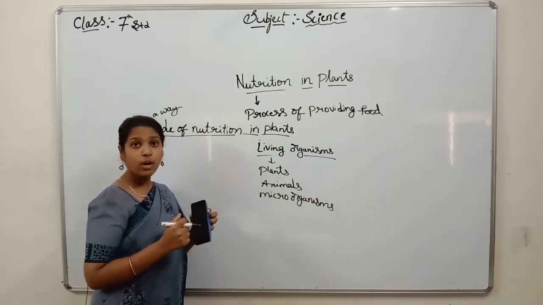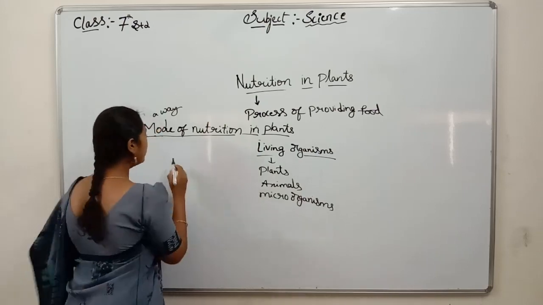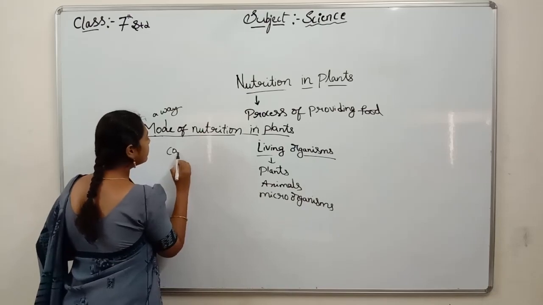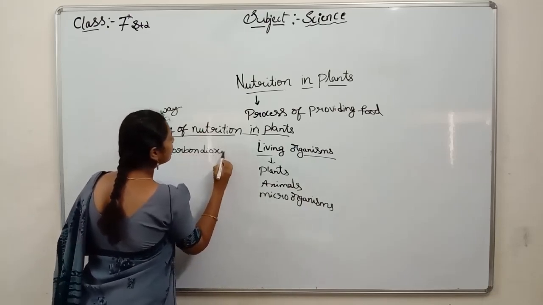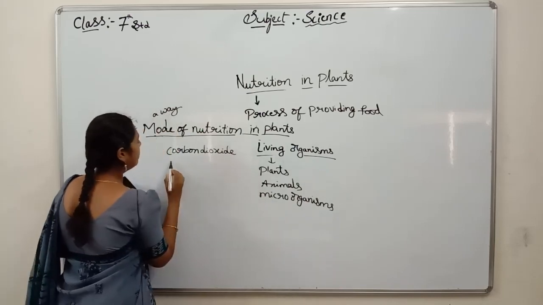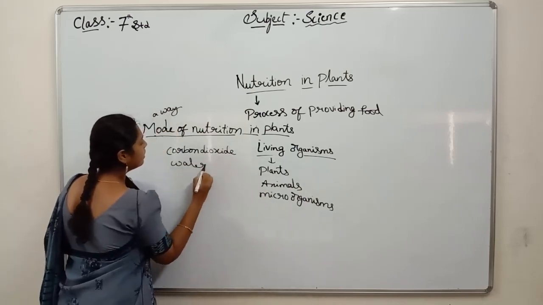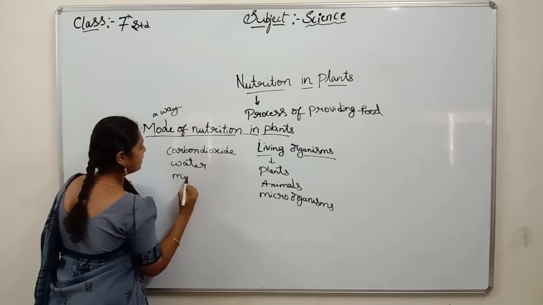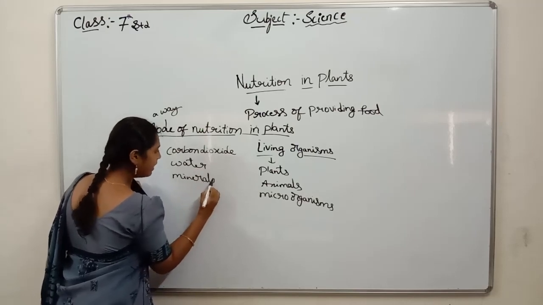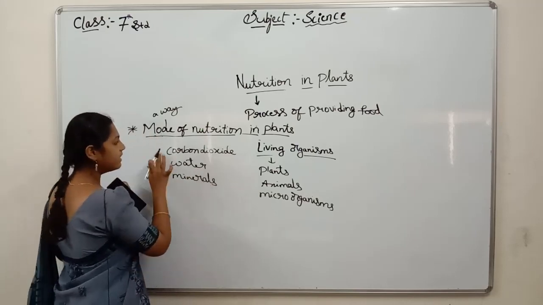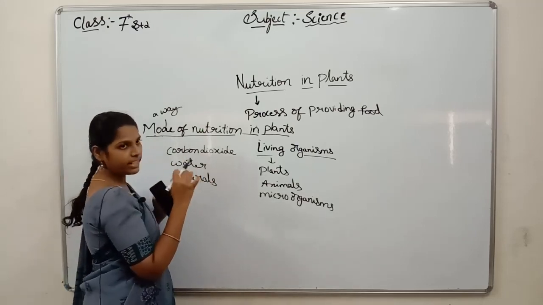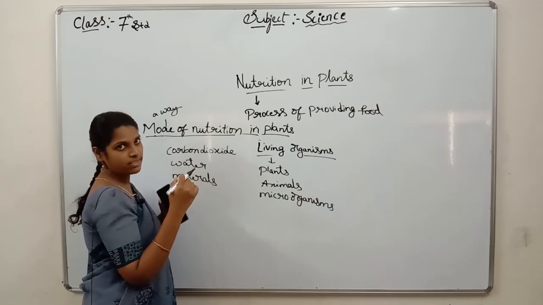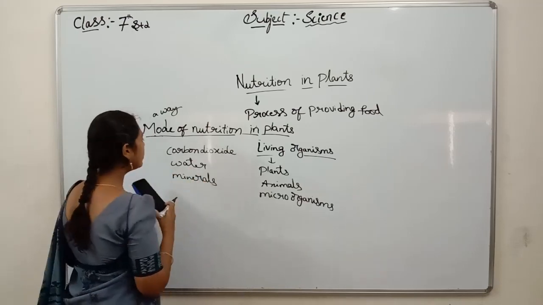By taking what? By taking carbon dioxide, water and minerals from their surroundings, plants prepare food. We are going to study how the process goes on.